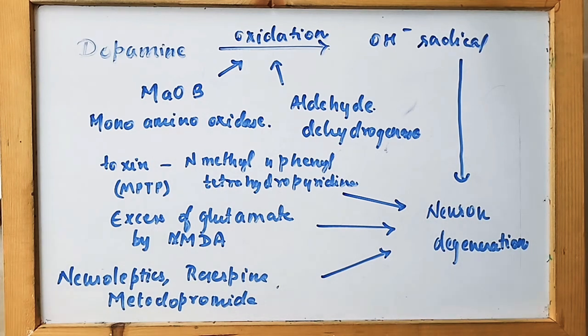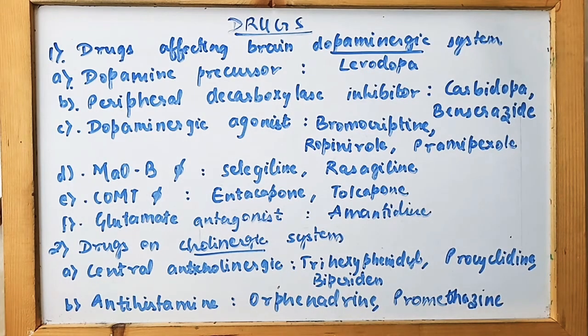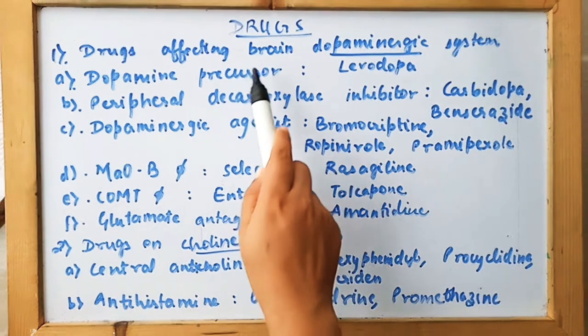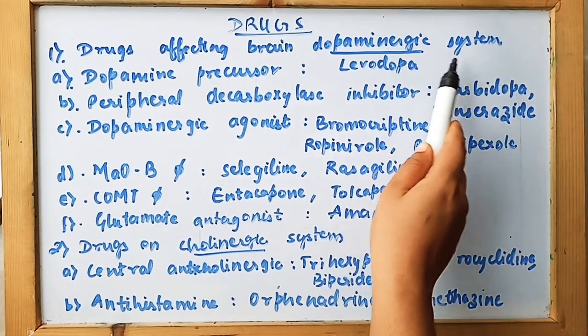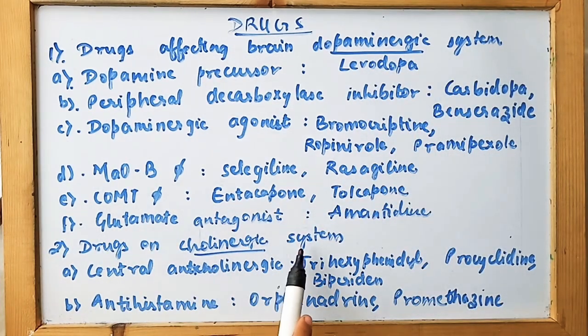So we have talked about how Parkinson disease can occur and what all reasons are responsible for it. Now let's see the treatment for this Parkinson disease. The drugs are classified as one acting on the dopaminergic system and another acting on the cholinergic system.